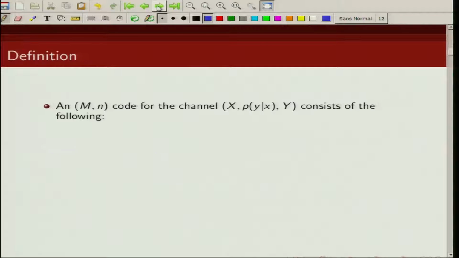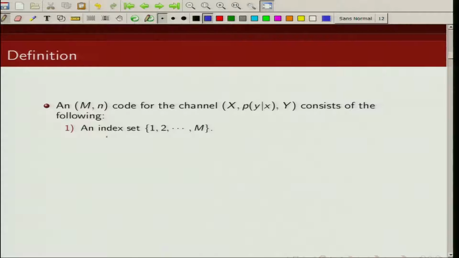I will first define a few terms before I go into the noisy channel coding theorem. We define a code by these parameters m and n. I will explain these terms in a little while, and a discrete memoryless channel is described by this input x, output y, and channel transition probabilities which are given by probability of y given x.